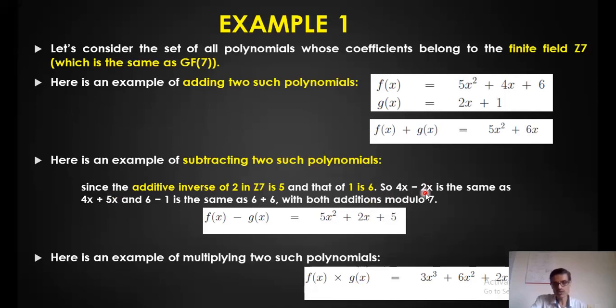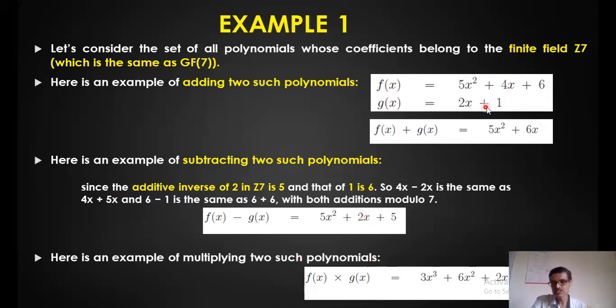Okay, so 4x minus 2x is the same as doing the addition of 4x plus 5x, because the additive inverse of 2 is 5. Just add it. 4 plus 5 is 9. 9 mod 7 is 2. That's what I have written here, 2x.